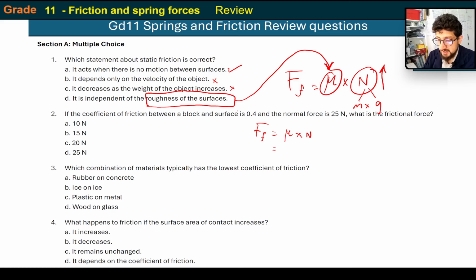And I have the coefficient of friction, which is 0.4. So that's mu. And the normal force of 25. So they didn't give me the mass this time. They gave me the normal force straight away. So obviously the answer is going to be 10 newtons.